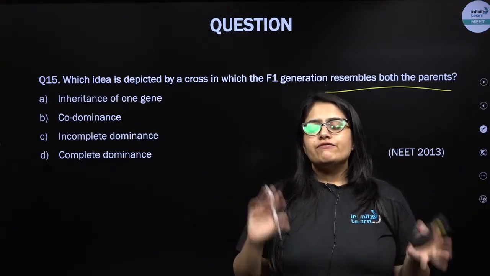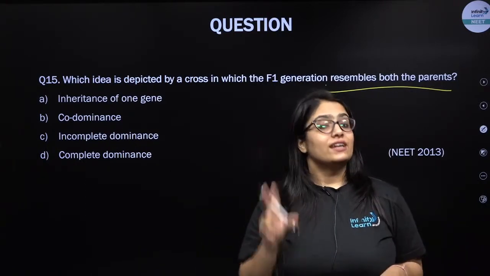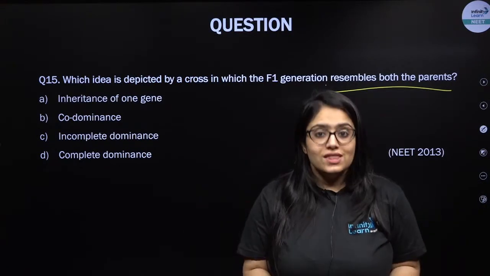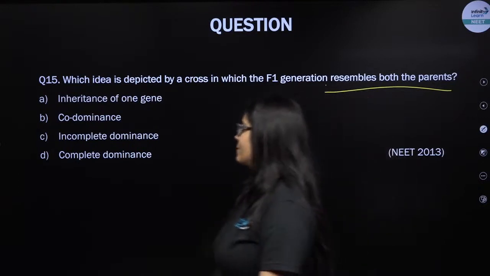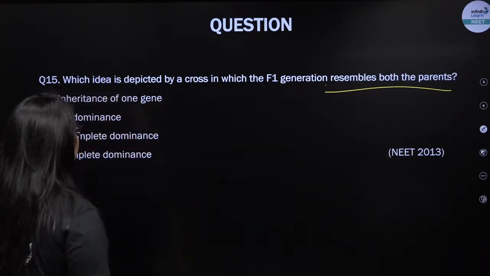When the F1 generation does not represent either of the parents, it's a case of incomplete dominance. And when the F1 generation resembles both the parents, it's a case of codominance. Now please remember this conclusion, okay? Codominance, because the F1 generation resembles both the parents.